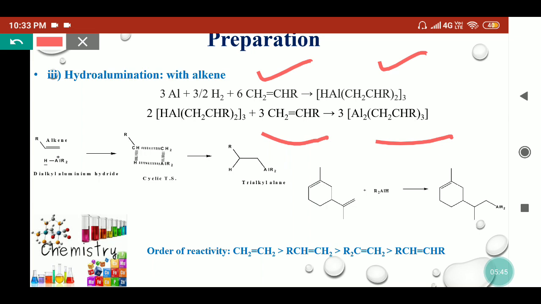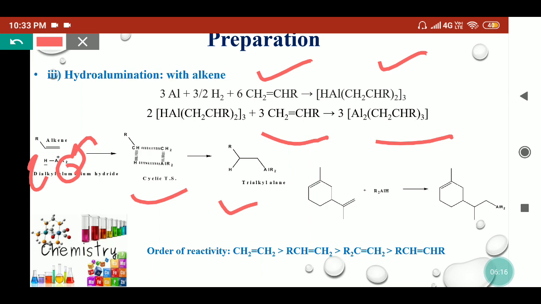When it reacts with the alkene, it acts according to the Markovnikov addition rule. The positive part goes where the hydrogens are higher in number, and the negative part goes where fewer hydrogens are present. So here we can say this aluminium will go to this carbon and this hydrogen will go to this carbon. A 4-membered cyclic transition state will form, and it will convert into trialkyl alkanes.